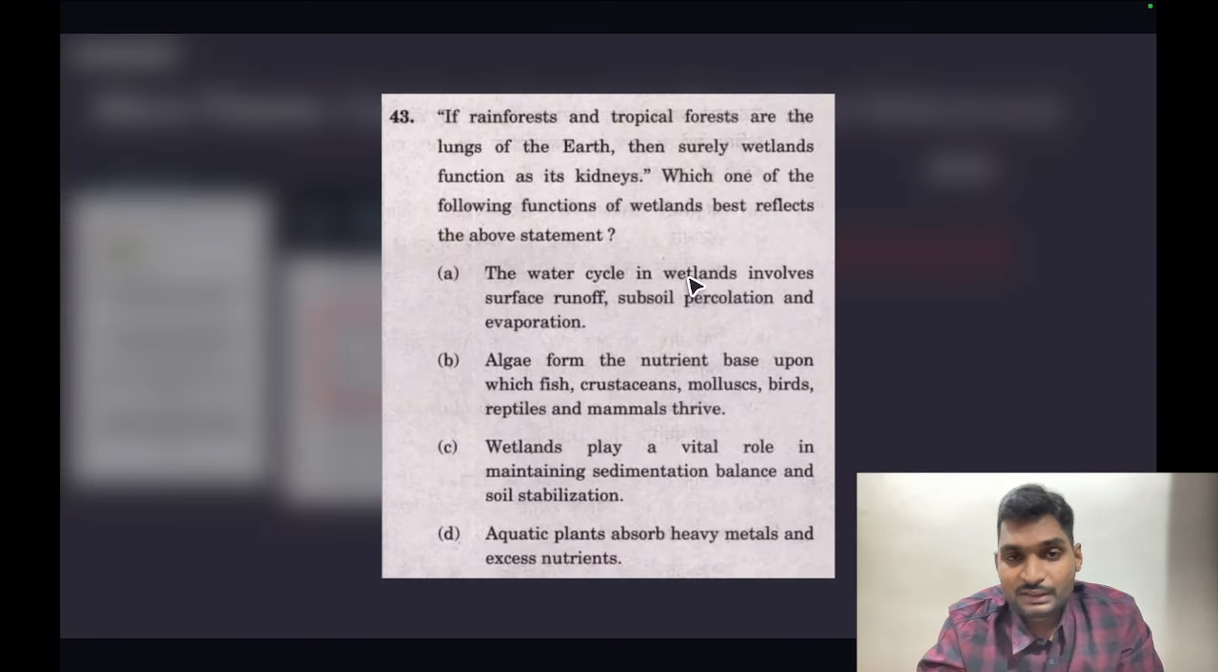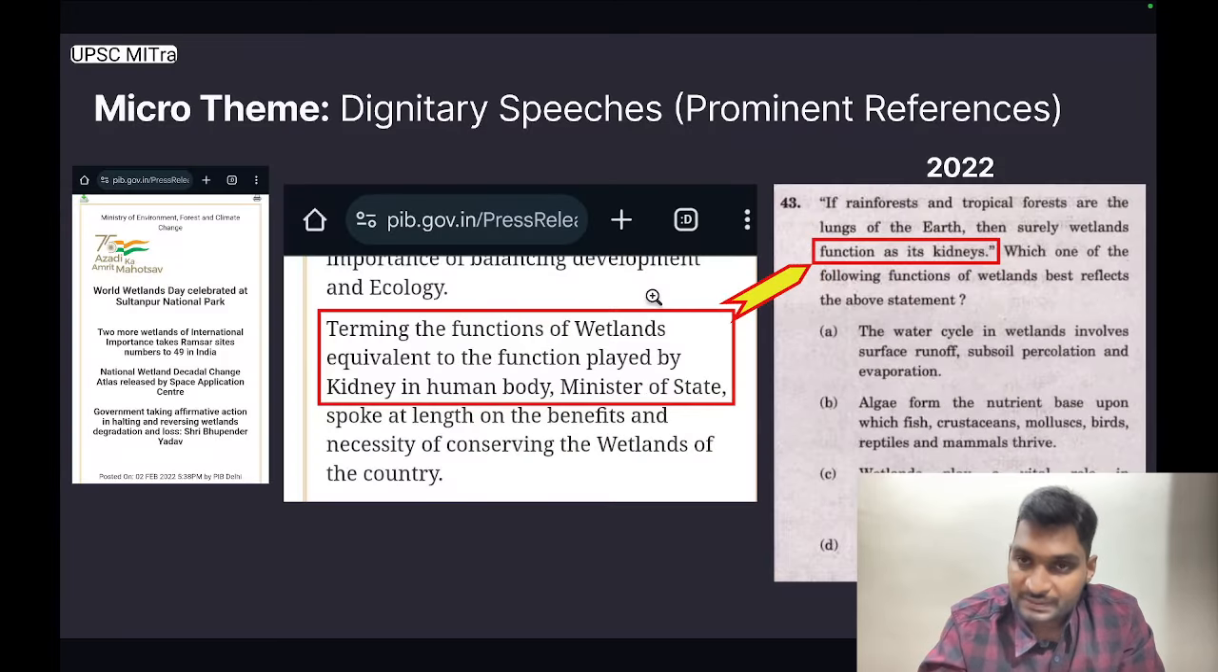The question was, if rainforests and tropical forests are the lungs of the earth, then surely wetlands function as its kidneys. Which of the following functions of wetlands best reflects the above statements?